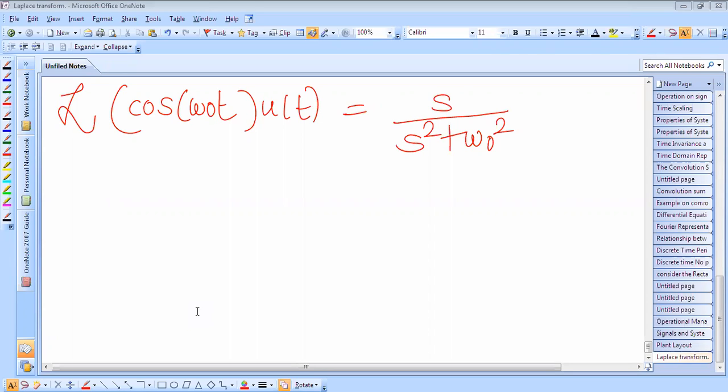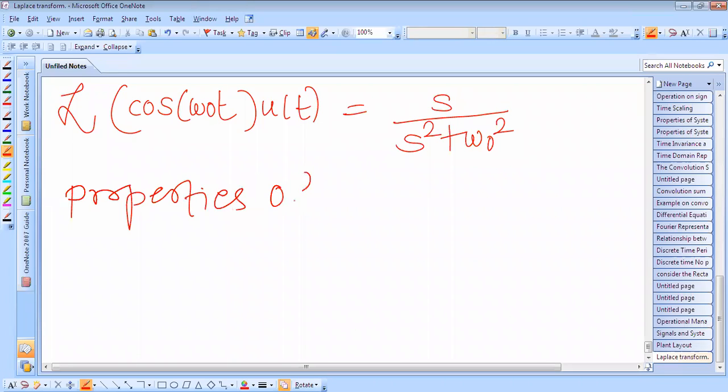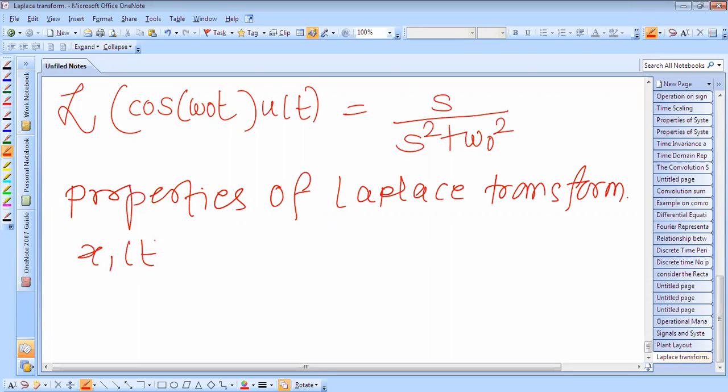Next is the properties of Laplace transform. x1 of t has Laplace transform x1 of s.